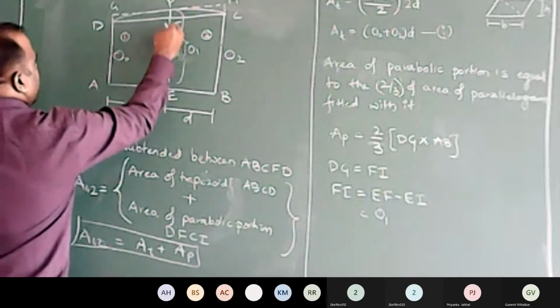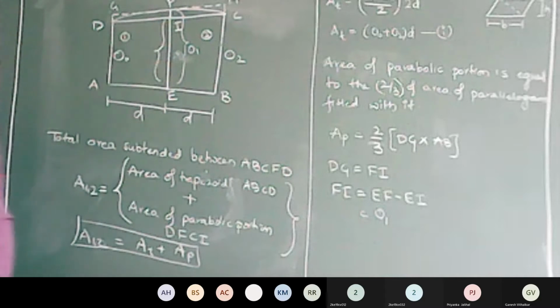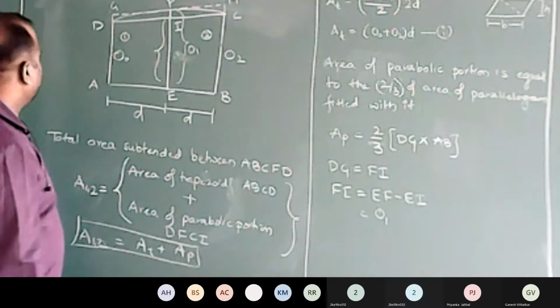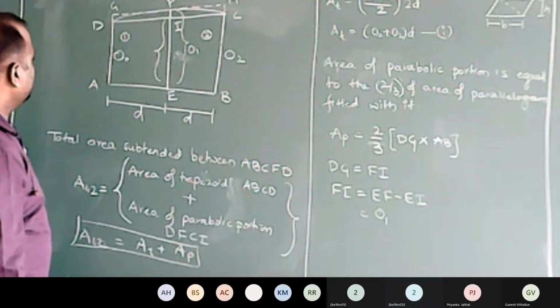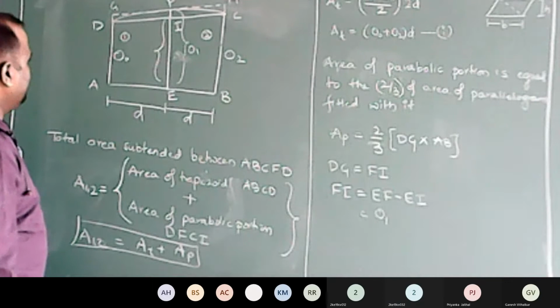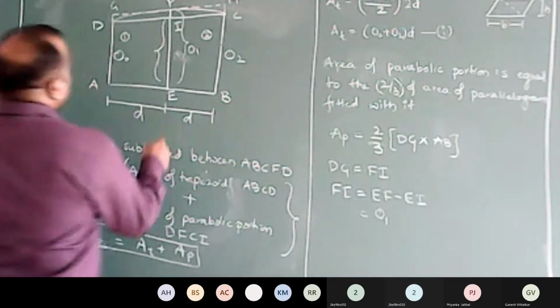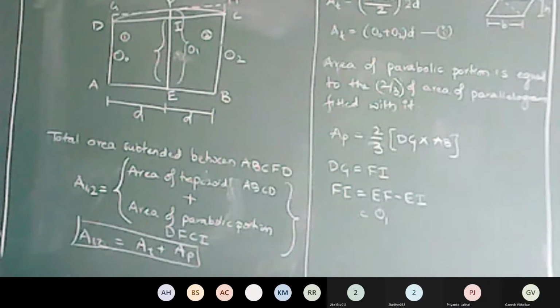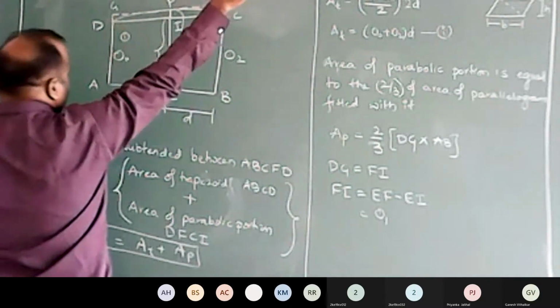Okay, minus EI. How to calculate EI now? That's the question. BC minus AD, sir. Yes? BC minus AD. No, BC minus just AD. Okay, I'll go with your solution.